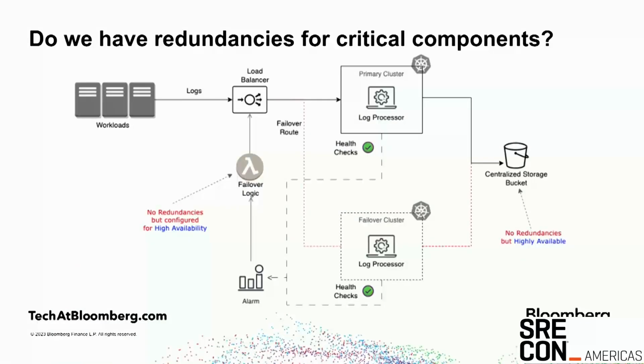It was not just about the monitoring and logging part of things. As we went through the checklist of experiments, we saw that there were some experiments like regional failures. What happens when the failover logic and the log processor primary cluster are in the same region? The whole architecture is void. We started thinking through this, and we re-architected some pieces of the system. We also configured some of the components which did not have redundancies, for example, the centralized storage bucket here. It's a central place, so it doesn't have any redundancies by default. So we went ahead and configured the HA configurations for the central bucket.